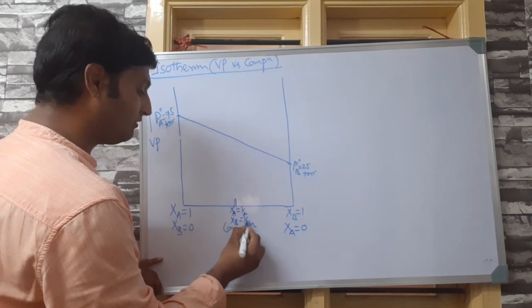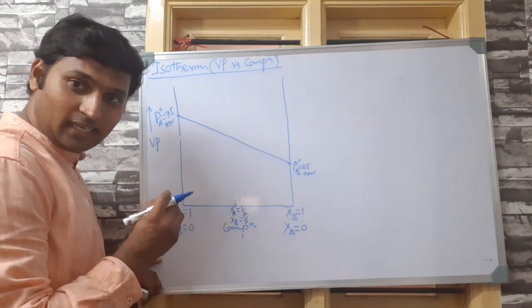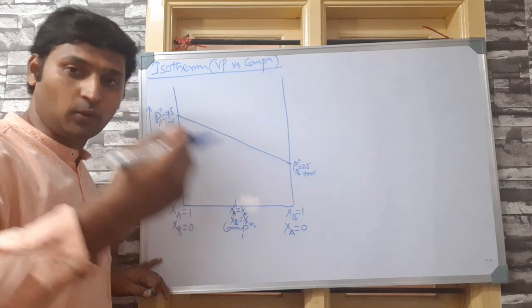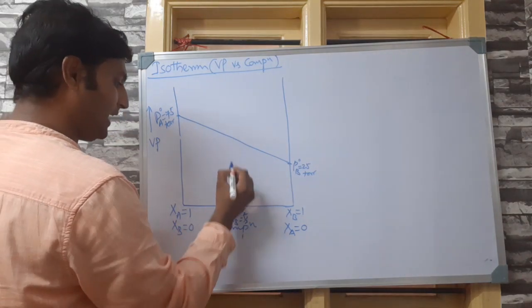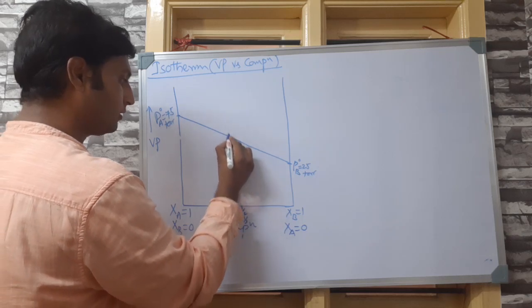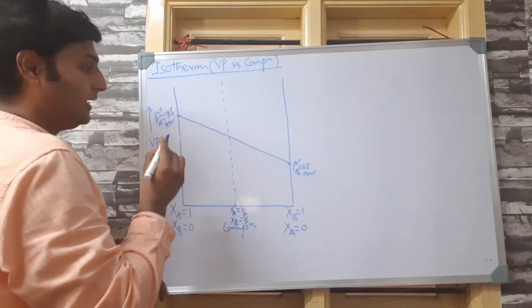Now, as per this formula, it was at this composition, that is XA equal to half and XB equal to half, exactly the center of it, that we were talking about change in liquid into vapor or vapor into liquid, right? Now, if you extend this graph like this, what do you understand?